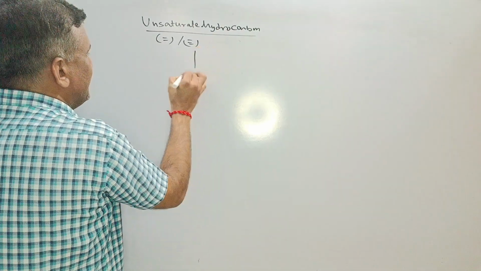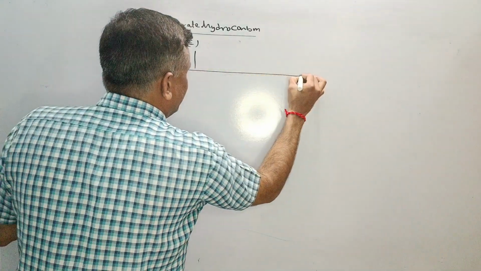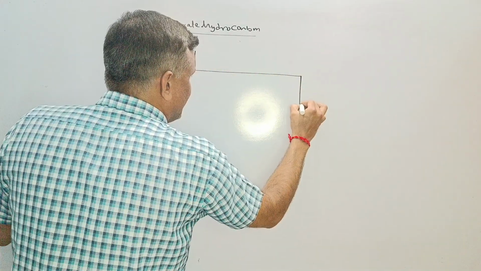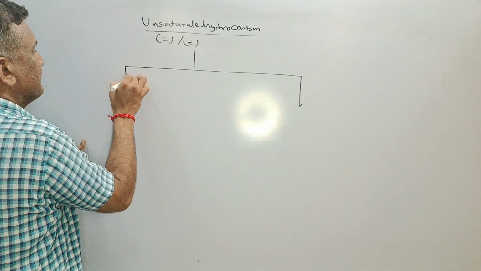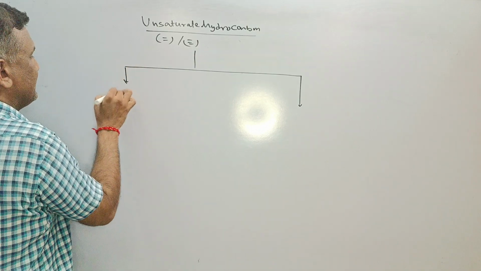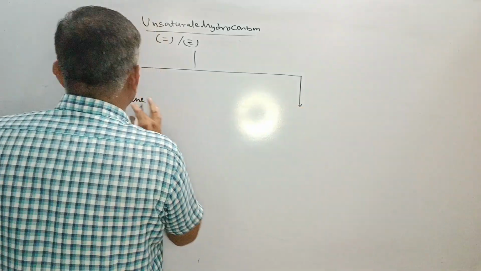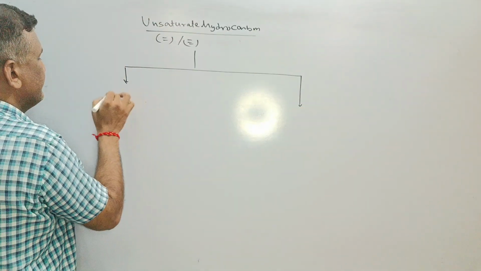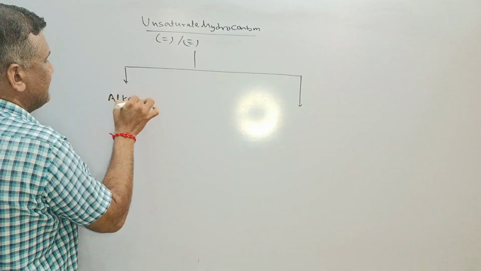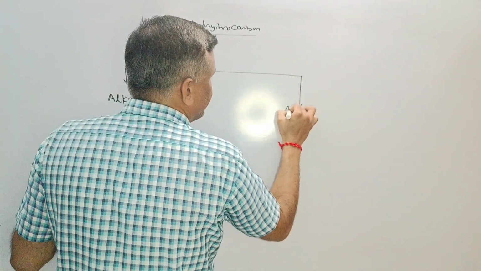On the basis of double and triple bond, there are two types of hydrocarbon. One of these is your alkene, and another is your alkyne. This is your alkene, and this is your alkyne.